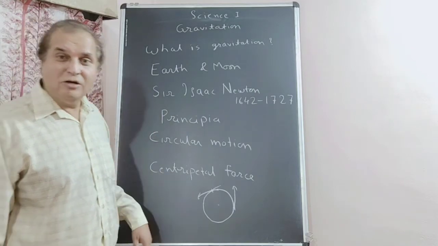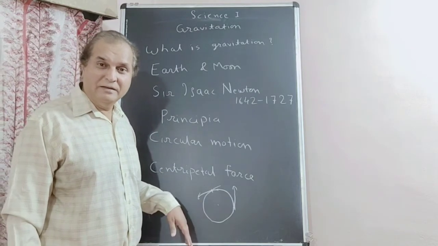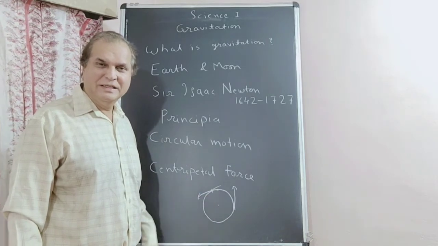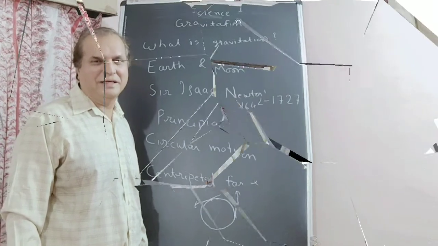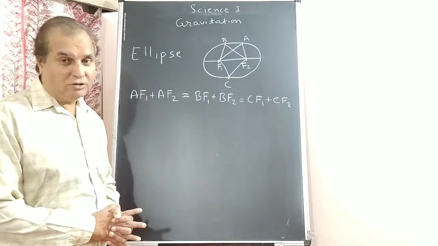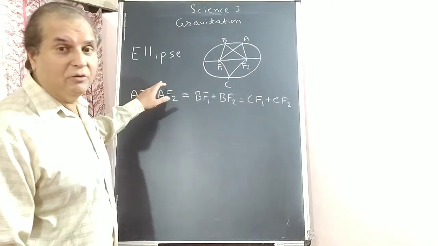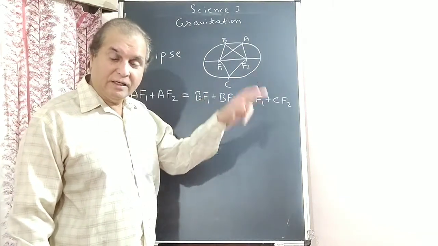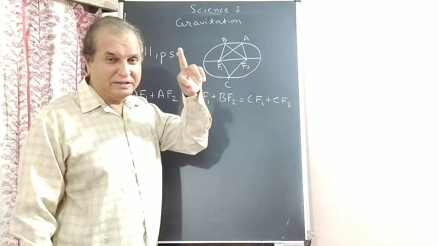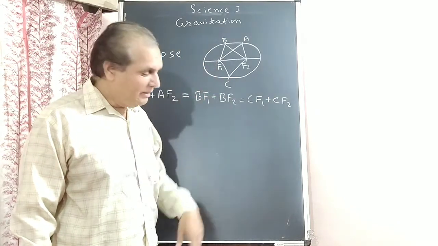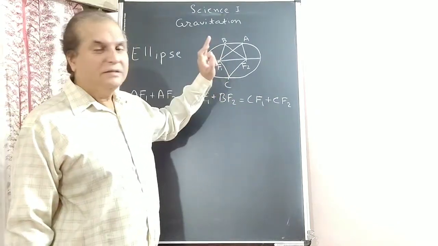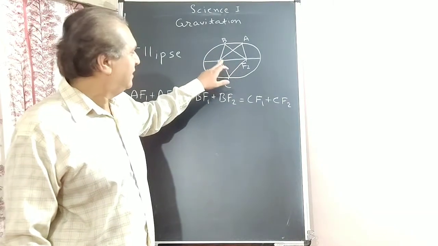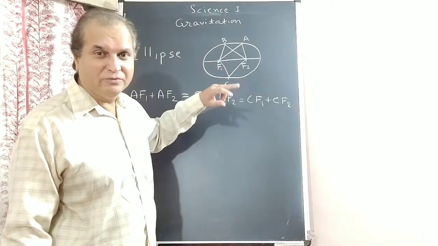So now we are going to study different laws on gravitation. Okay? First, Kepler's laws. Before going to Kepler's laws, I want to tell you what an ellipse is. Circle you have understood. A circle has just one center and one fixed radius. But the ellipse has not one center, it has two foci. Plural form of focus is foci. Two foci of the ellipse, F1 and F2.